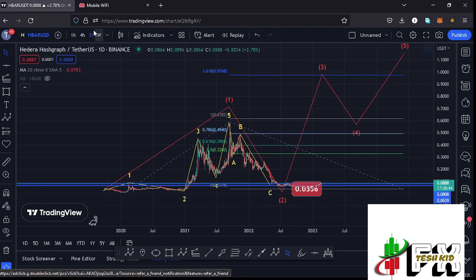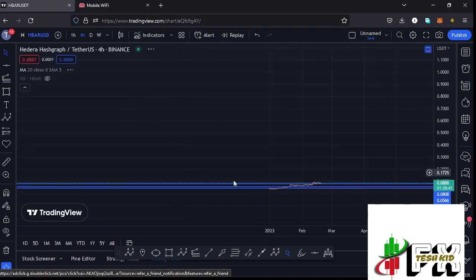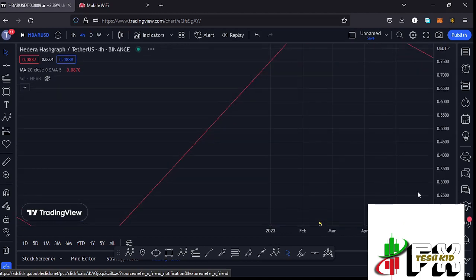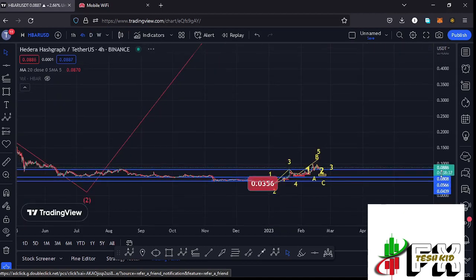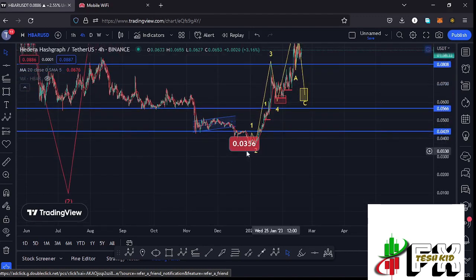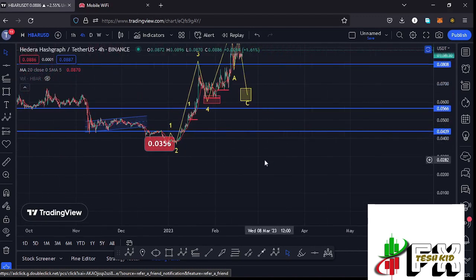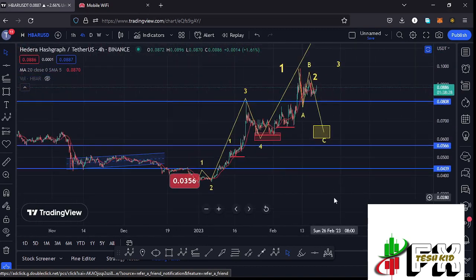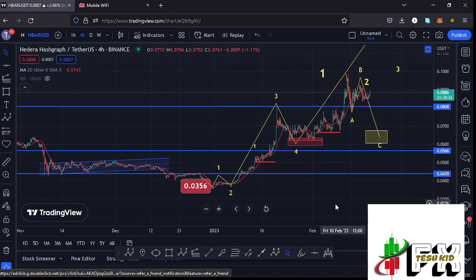and that is the minimum that I'm expecting that larger Elliot wave count 3 to the upside to do. And jumping to the 4-hour chart to give you the short-term scenarios and also my next price targets here on the Hbar chart. Here on the 4-hour chart, you can see that after making our low at around the $0.0356 mark, we started this massive bounce to the upside in a move that has been obeying the Elliot structures,